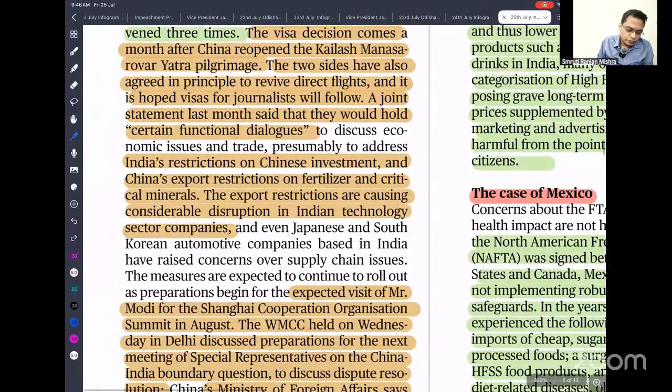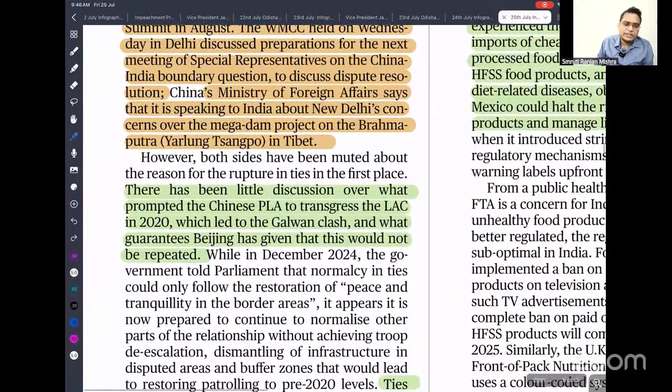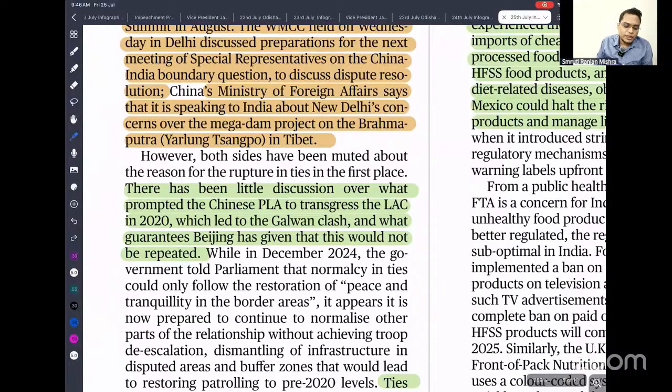Next, we have seen that despite all these things, India has been repeatedly saying that we need to first normalize our border tension, and only then can we promote bilateral relations and trade.